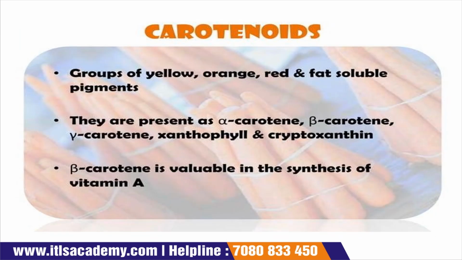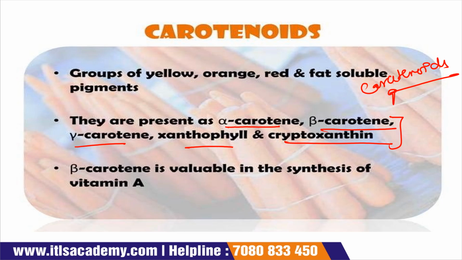Carotenoids are present, yellow, orange, red, and fat soluble pigments. They are present as alpha carotene, beta carotene, gamma carotene, xanthophylls, and cryptoxanthins.